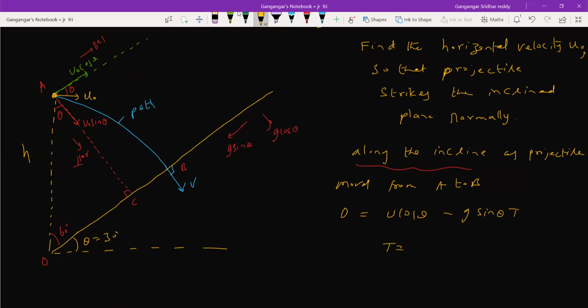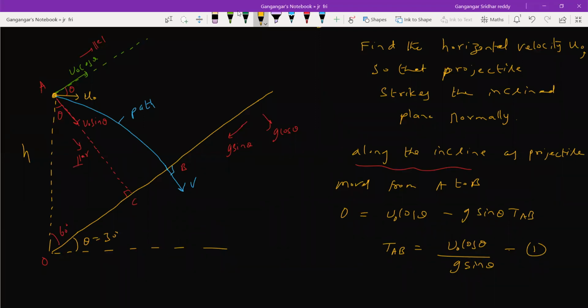So what is the time taken to move from A to B? It is u naught cos theta by g sin theta. Keep this, let this be equation 1. Let's go for the other one. Along the incline, it will strike normally, no? So the velocity along the parallel will be 0.